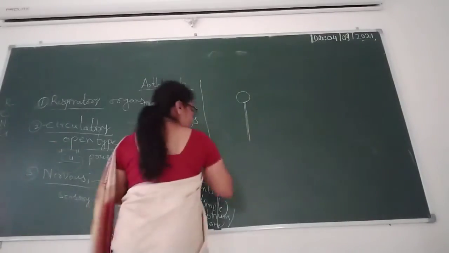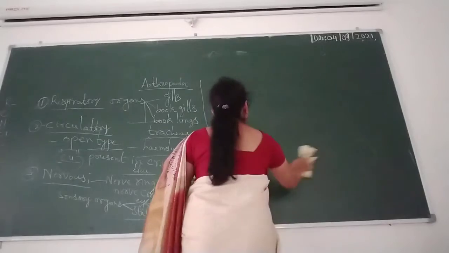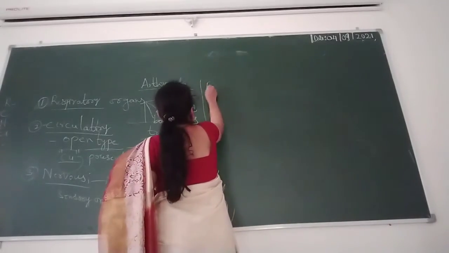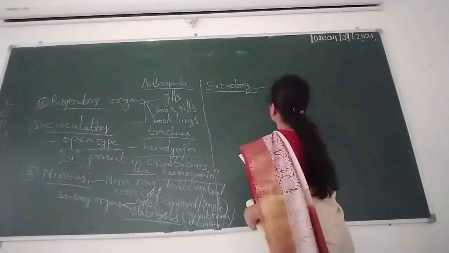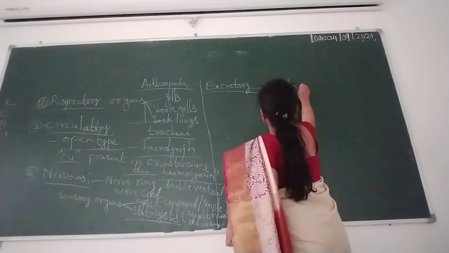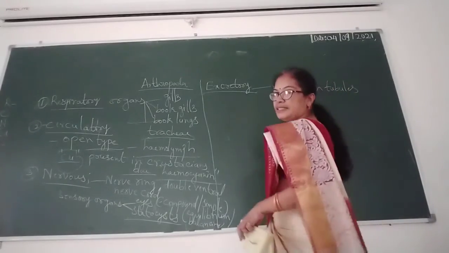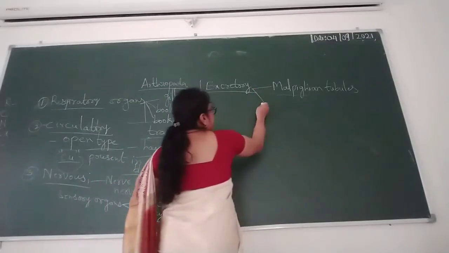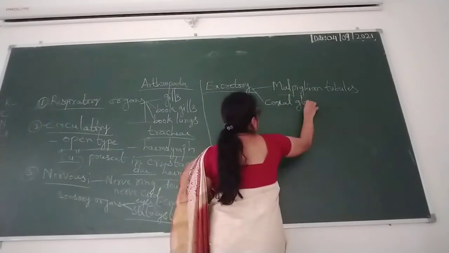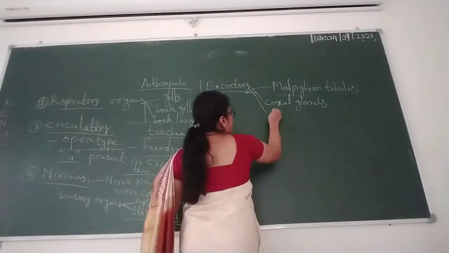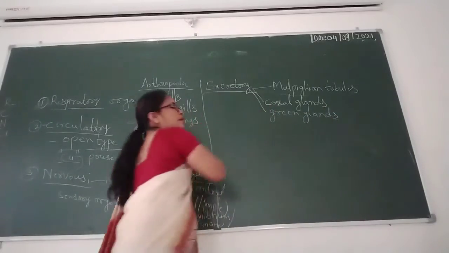Next, the excretory system. They contain Malpighian tubules, which are present in cockroaches, and also coxal glands and green glands, which help in excretion.